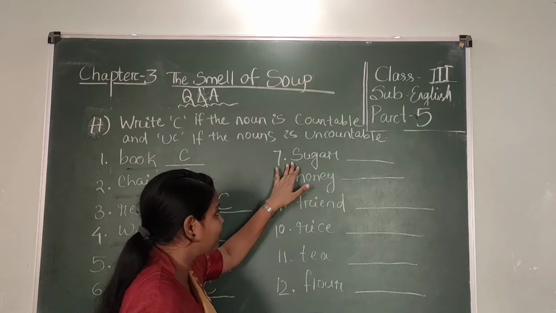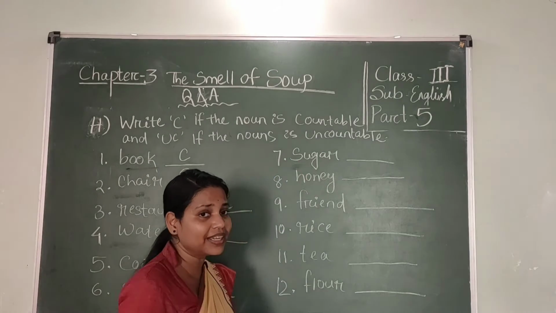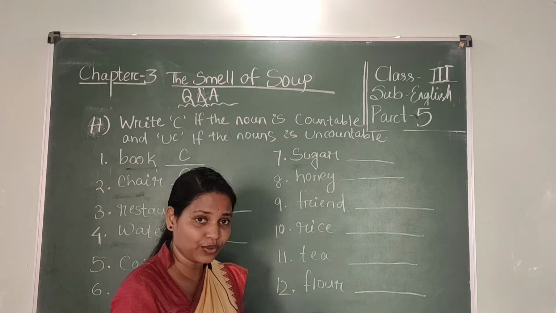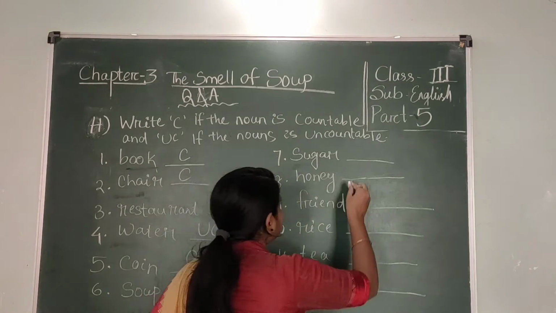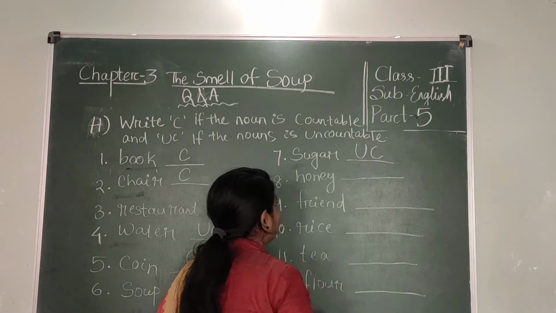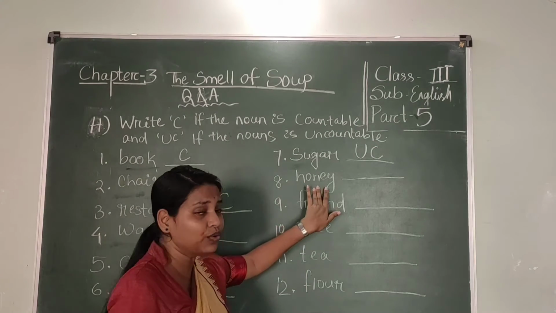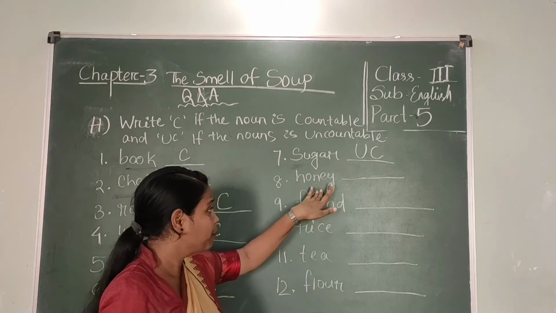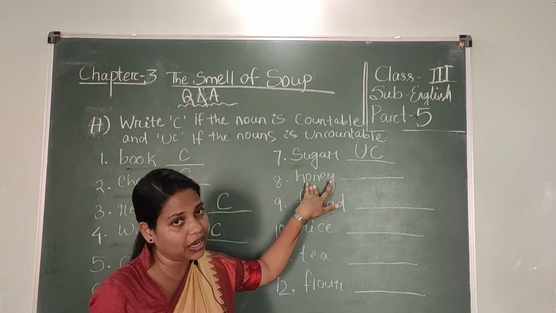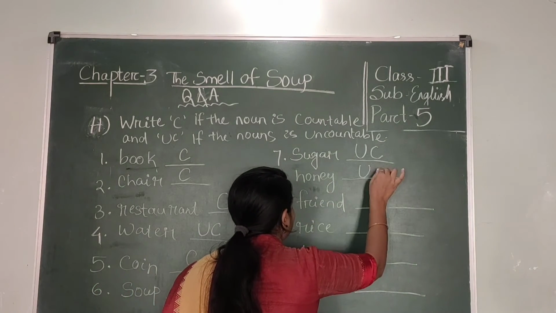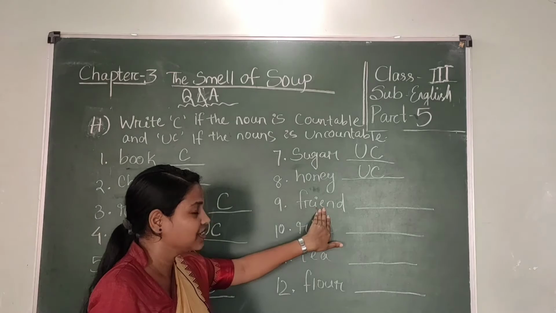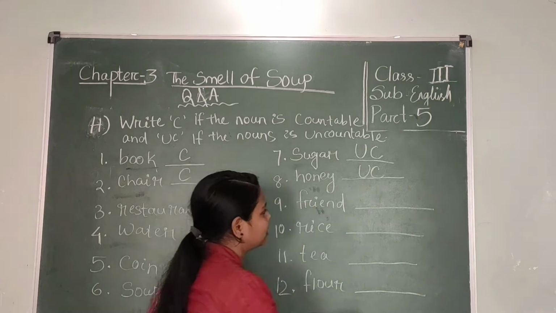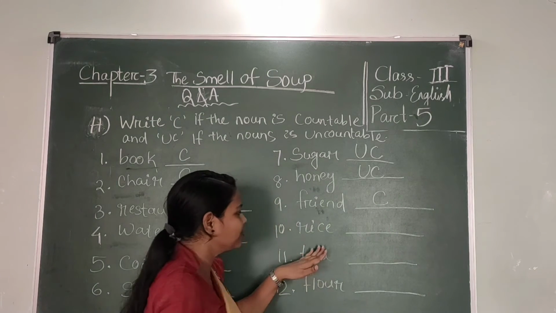Look at number 7, sugar. If I ask how many sugars are here, can you count the sugar? No, we can't count the sugar. So it's an uncountable noun. Can you count honey? If I say a bottle of honey, then you can count, but we can't count honey. So it's also an uncountable noun. Friend. Students, can you count your friends? Yes, we can count our friends. So it's a countable noun.